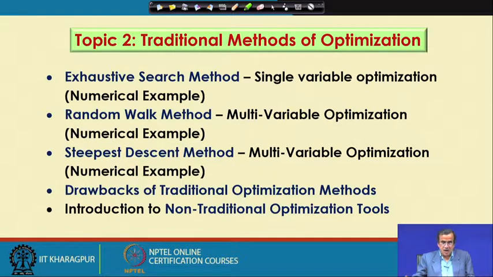In non-traditional optimization tools like genetic algorithm, we try to get the merits of both these algorithms and overcome their demerits. If on one side we have the random walk method and on the other side the steepest descent algorithm, genetic algorithm is actually in between. Now, let us try to summarize the working principle of genetic algorithm. In detail we have already discussed it, but let me try to summarize that.